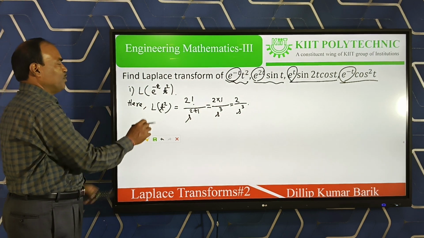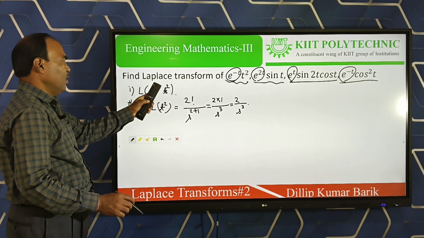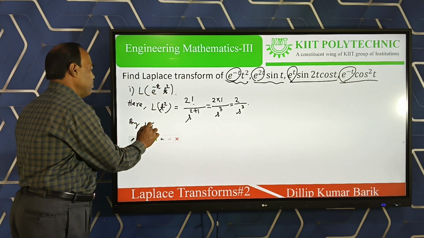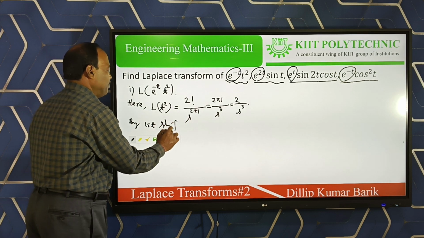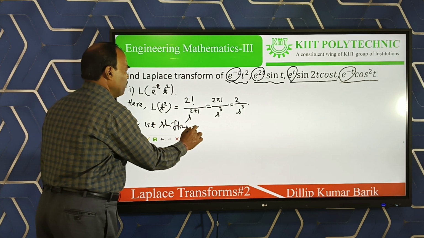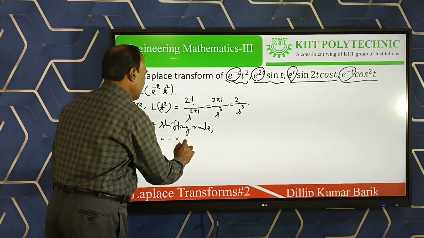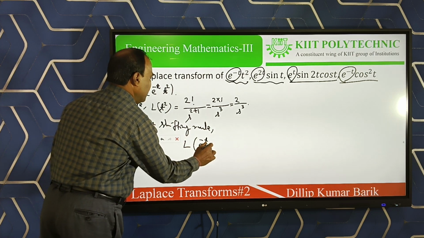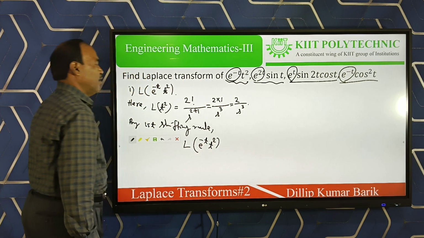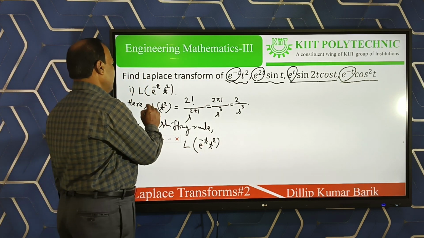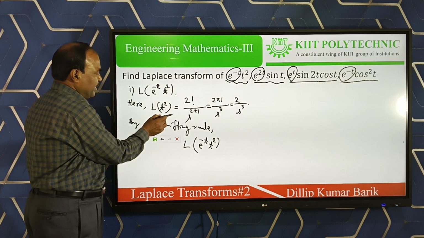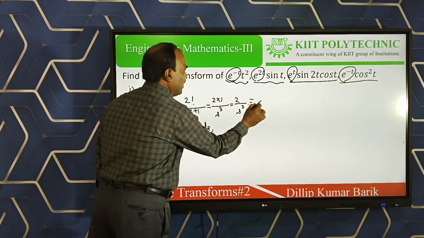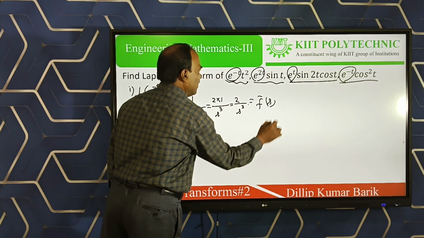So since it comes under the first shifting property, we write by first shifting property or rule, Laplace of e to the power minus t into t square. Clear? So in our Laplace of t square, this is our function of t, and this one is f bar s, a function of s.